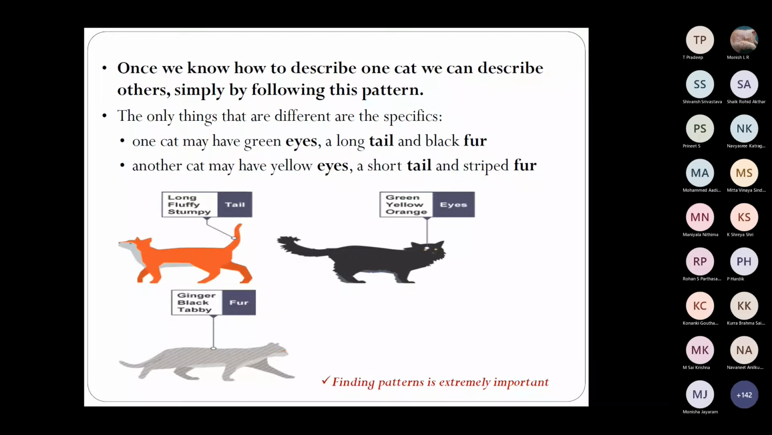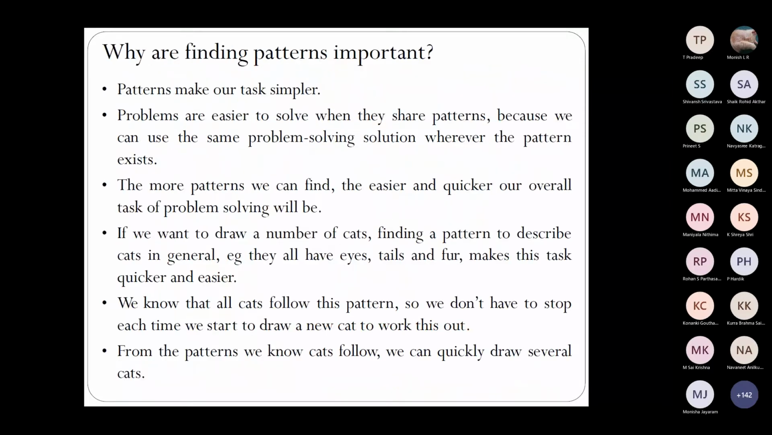The only difference would be like the tail. You know that a cat has a tail, but each cat may have a different sized tail. It may have a long tail, a fluffy tail, or whatever. That is different, but you know that all cats have tails. Similarly, all cats have eyes, but the kind of eyes would be a little different. Fur also. So this is how you identify patterns. You do this in real life, and this is how you have to do it in computational thinking also.